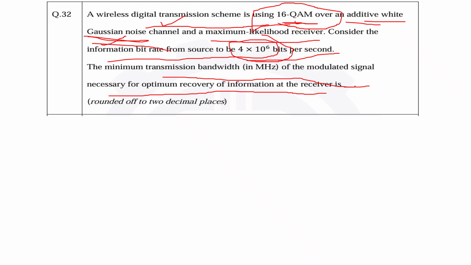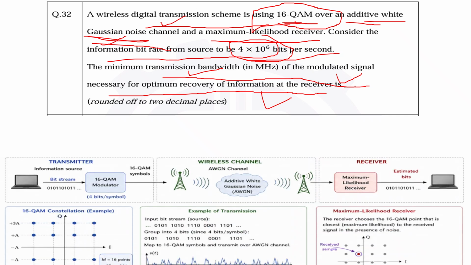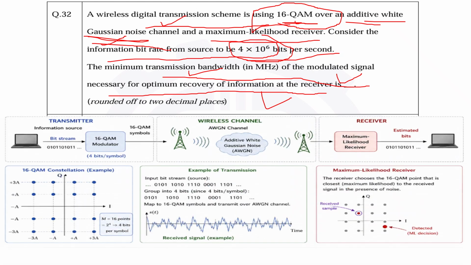So what should be the minimum bandwidth for this transmission, so that we can not only receive the message but also recover the original message? This is the target. So how can we find out? Let us try to understand the question in more detail.